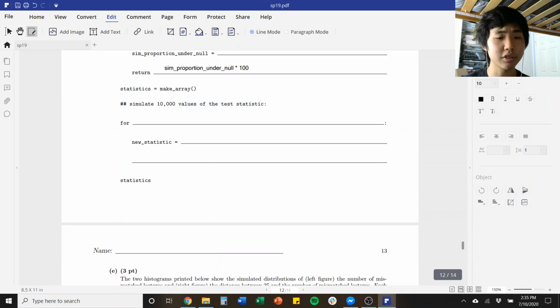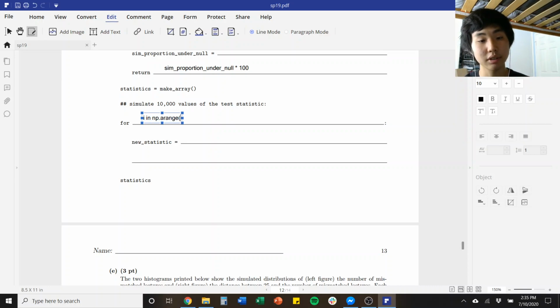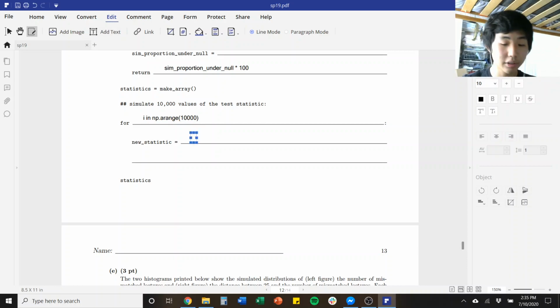Now we have statistics equals make array, and this is our general syntax for a for loop. So we can do for i in np.arange 10,000. New statistic equals sim statistic, because we just want to get one value right now.